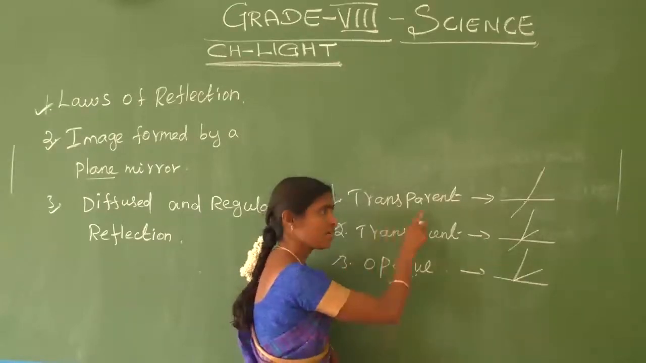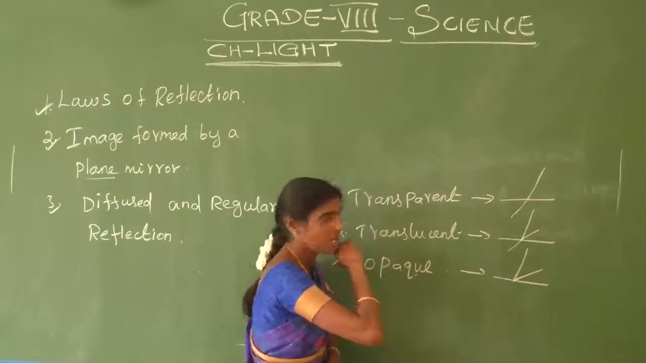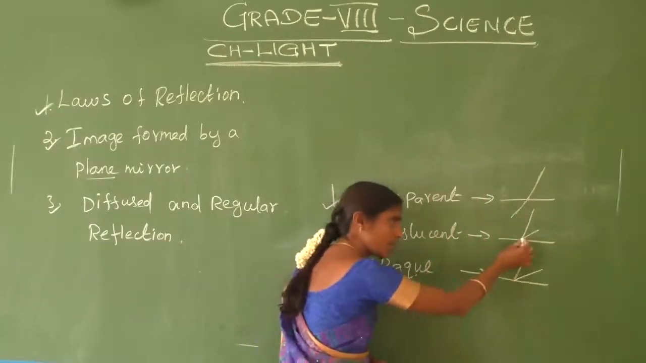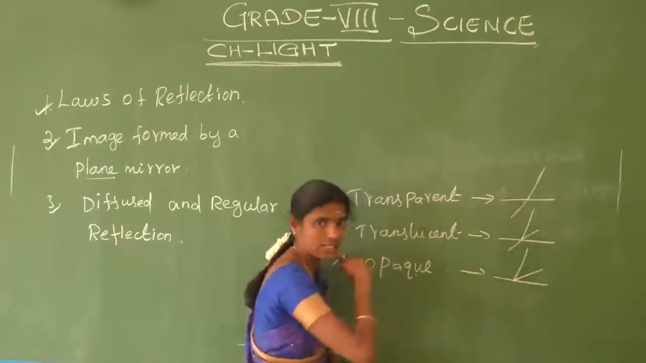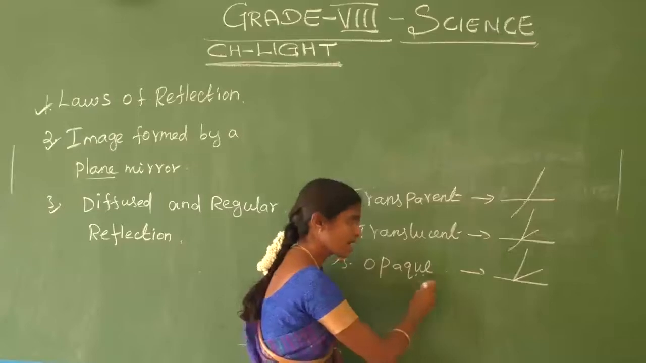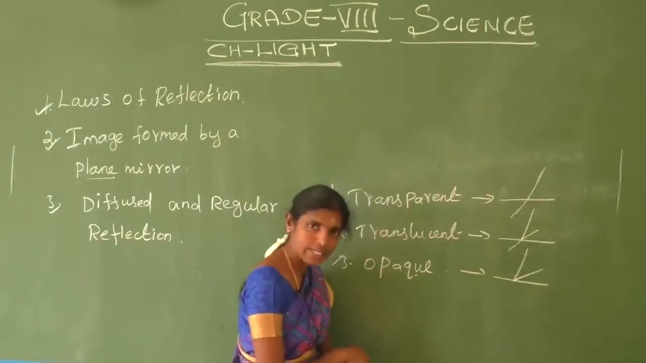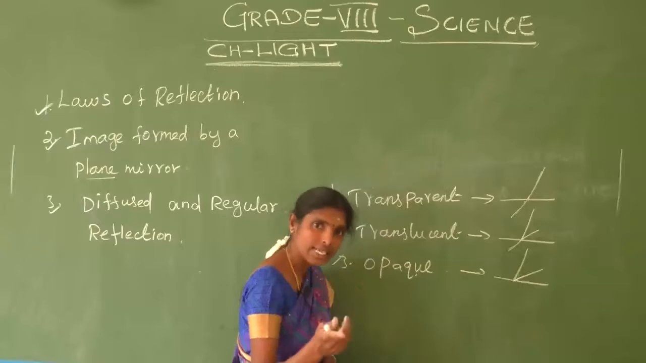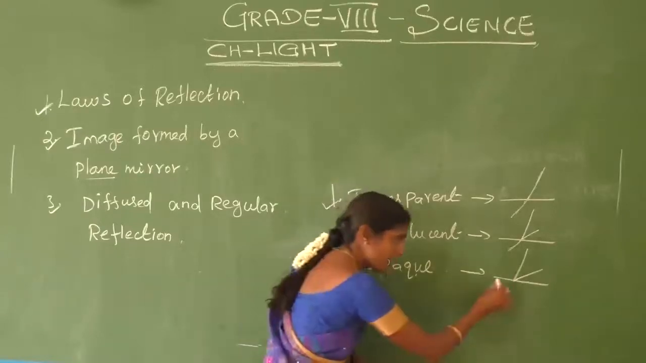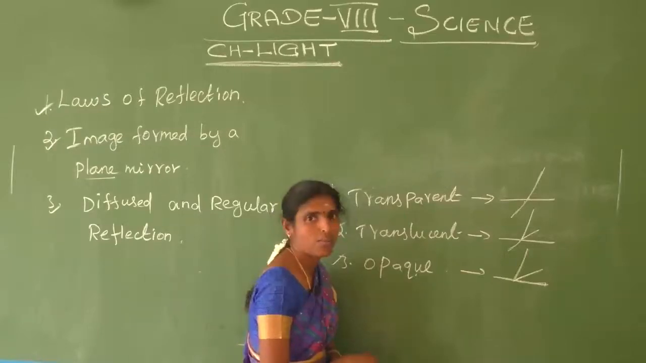Transparent objects allow the light source to pass through. Translucent objects partially absorb and partially reflect light. Opaque objects fully reflect light. Which object fully reflects the light rays? The opaque object. What is meant by an opaque object?